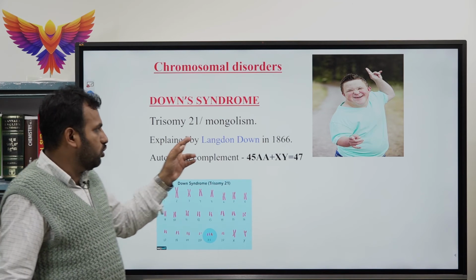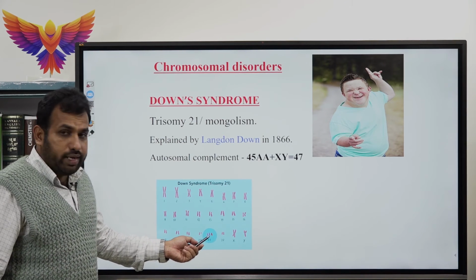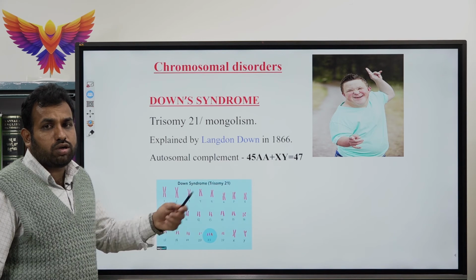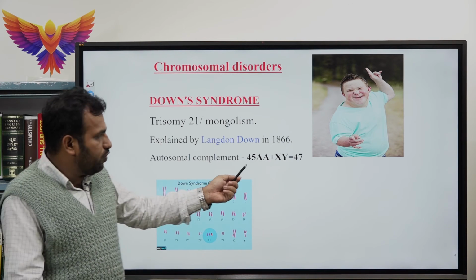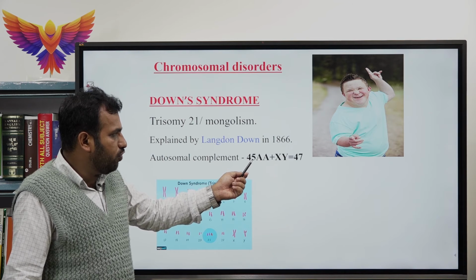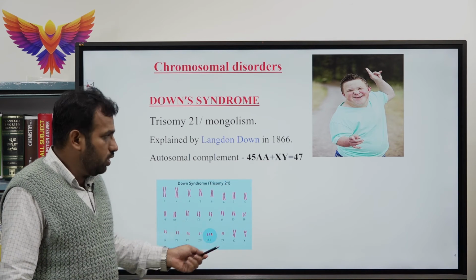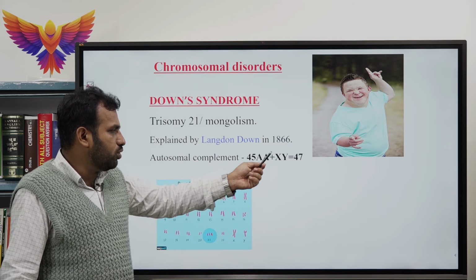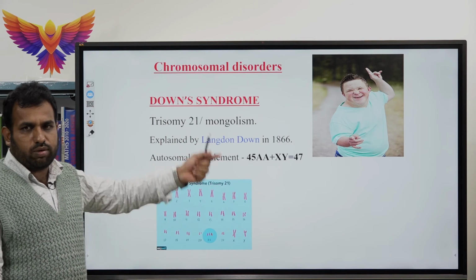Why is it called trisomy 21? Because of the addition of one extra chromosome to the 21st chromosome. Normally we have 44 autosomes, but the addition of one chromosome leads to 45 autosomes. Along with X and Y, this results in 47 chromosomes. That is about Down syndrome.